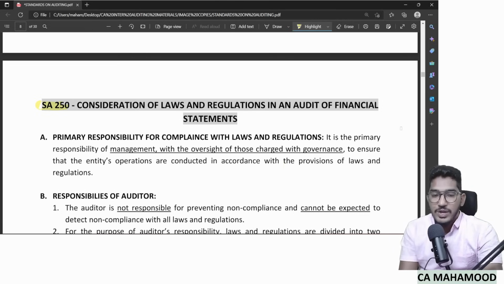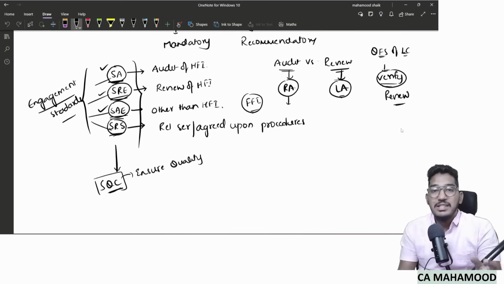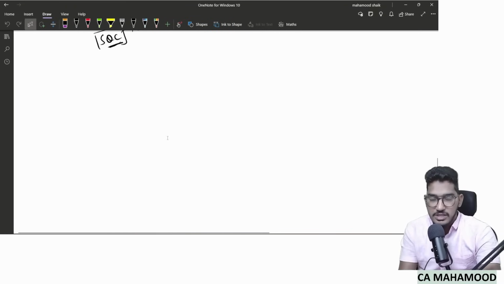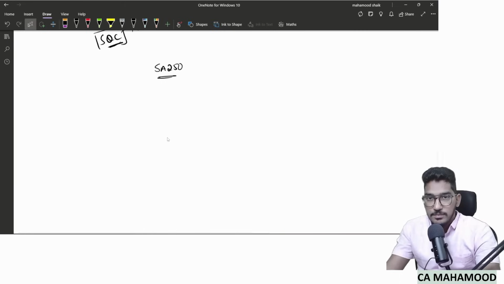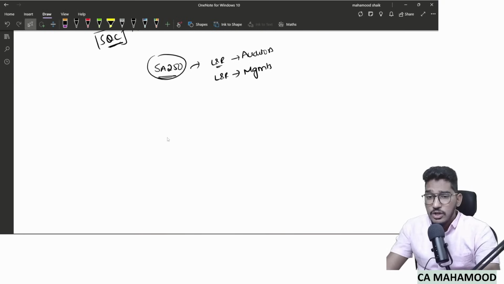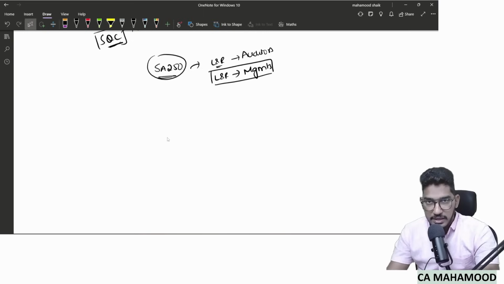Now this standard is going to explain in detail what the auditor's responsibilities are regarding laws and regulations while conducting an audit of the financial statements. Now, which laws and regulations is this standard talking about? Is it talking about those laws and regulations which are the auditor's responsibility to comply with, or those which are management's responsibility to comply with? This standard is talking about those laws and regulations which your client's management has to comply with.